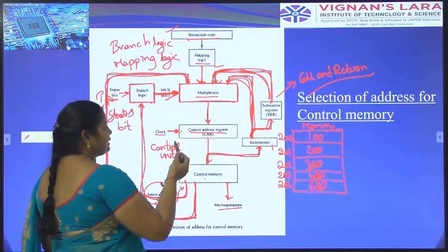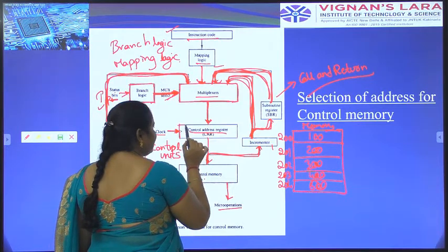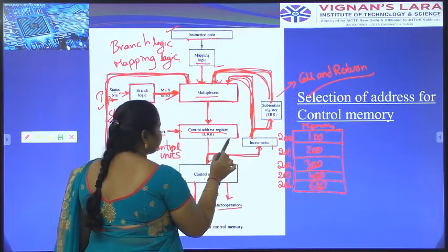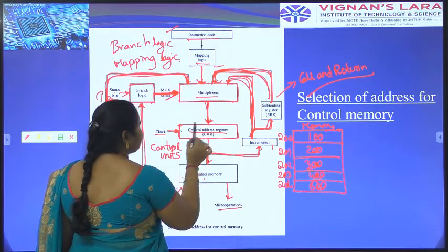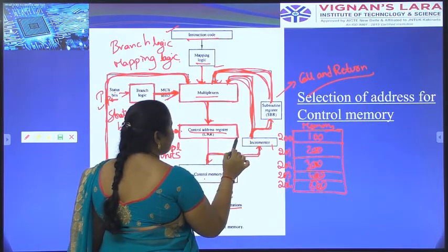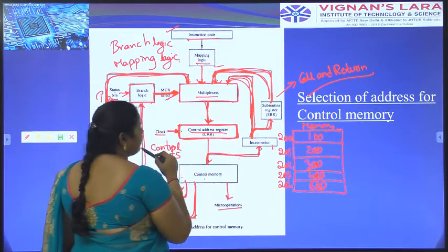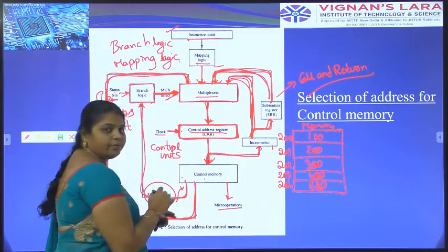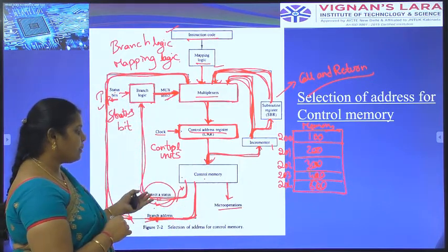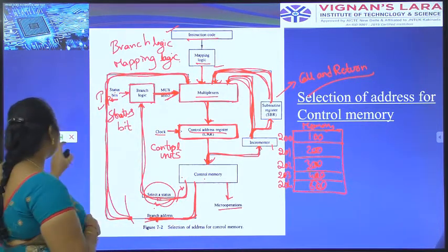That multiplexer transfers the information to the control address. Here the control address verifies the address of that memory. All the information that comes from the multiplexer, the control address stores the address of the memory. We have to identify that memory. Okay. Next, the information is stored in the address and also in the control memory. This is about the selection of address for control memory.